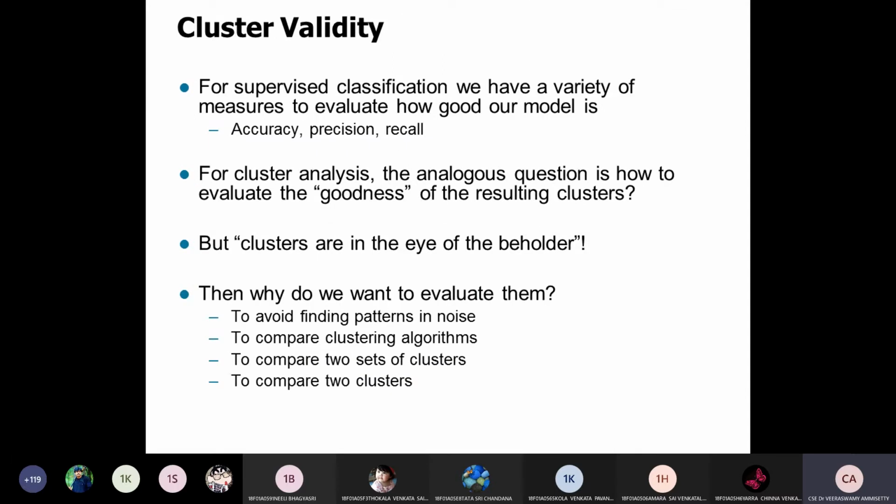Especially, how are we validating the cluster using DBSCAN? Basically, there are 3 measurements to evaluate the cluster: accuracy, precision, and recall. Cluster analysis is for judging the goodness of the clustering results. When evaluating cluster elements, we compare 2 different clustering algorithms, find patterns with noise, or use sets of clusters to evaluate cluster validity.